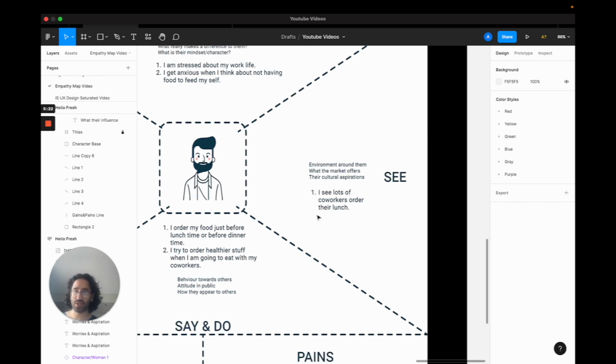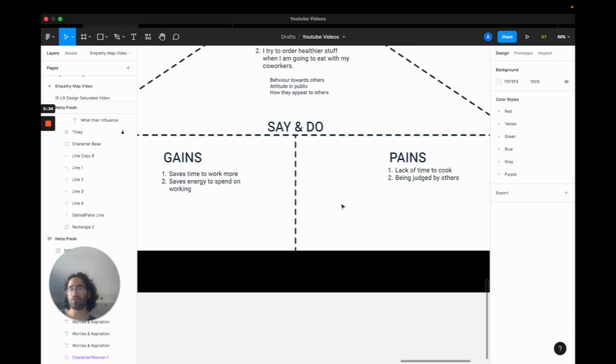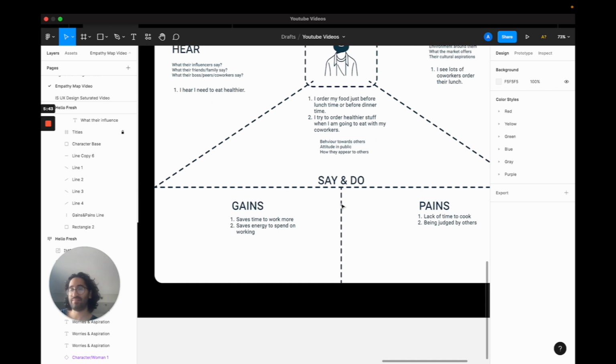For the competition, they might see a lot of different food apps, but that don't offer wide variety like most of the local restaurants, etc. Now their pains is lack of time to cook and being judged by others, and gains is usually saving time and also saving energy from cooking because for them it's a means to an end.